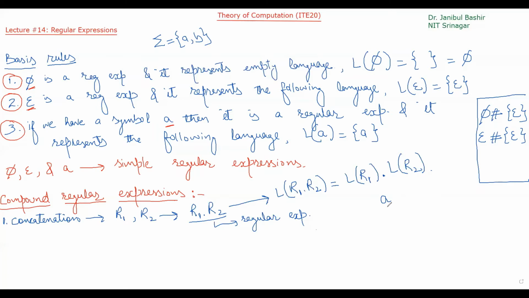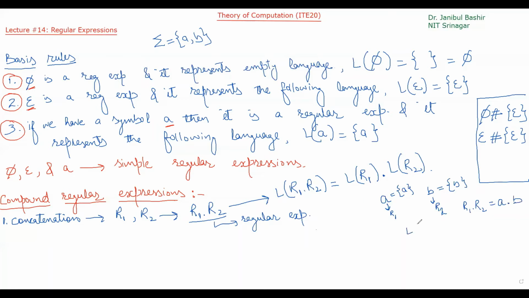Let's say this is R1. B is also some symbol, and this is also a regular expression. What is the language represented by A? This. And the language represented by B? This. So this is R2. What will be R1 dot R2? It means regular expression A dot B.